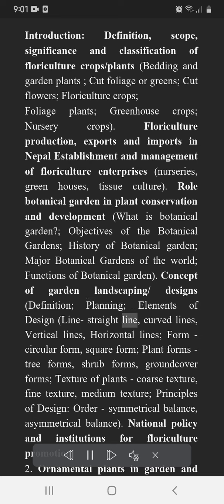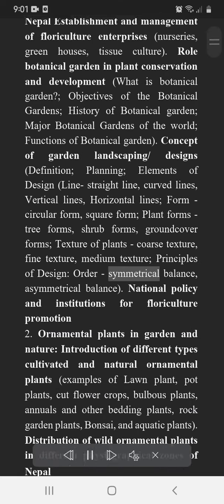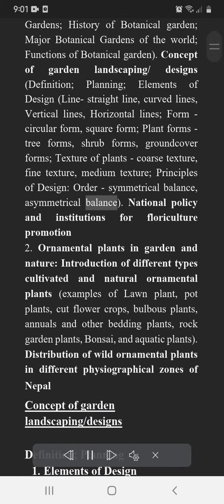Line, straight line, curved lines, vertical lines, horizontal lines. Form, circular form, square form, plant forms, tree forms, shrub forms, ground cover forms. Texture of plants. Coarse texture, fine texture, medium texture. Principles of design. Order, symmetrical balance, asymmetrical balance. National policy and institutions for floriculture promotion.